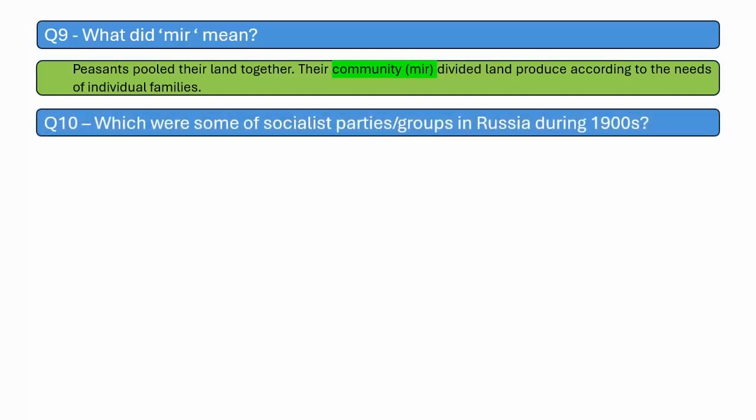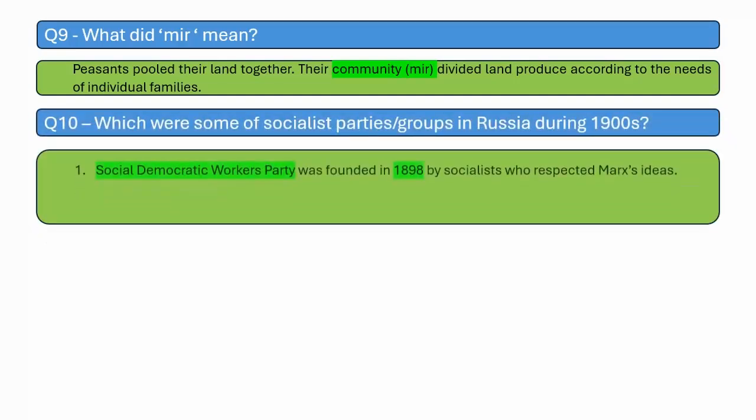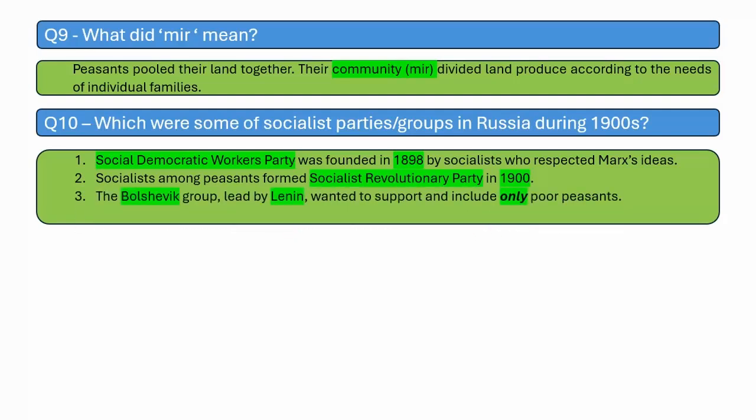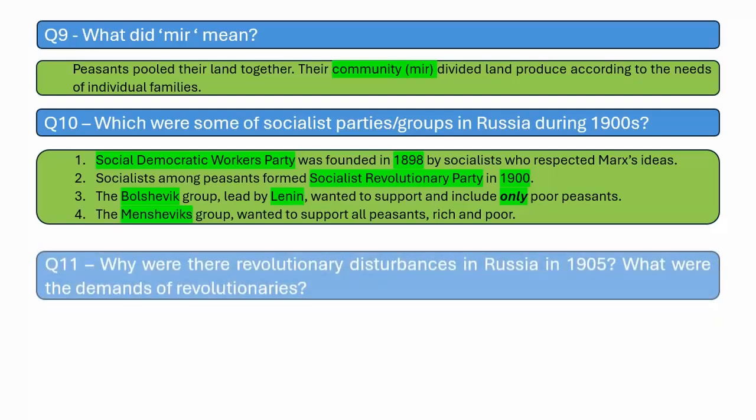Which were some of the socialist parties or groups in Russia during 1900s? So Social Democratic Workers' Party was founded in 1898 by socialists who respected Karl Marx's ideas. Socialists among peasants formed Socialist Revolutionary Party in 1900. The Bolshevik group led by Lenin, who wanted to support and include only poor peasants, was one of the parties. And the Mensheviks group, who wanted to support all peasants, whether they were rich or poor, was one more party. So these are the four socialistic parties or groups in Russia during 1900s.